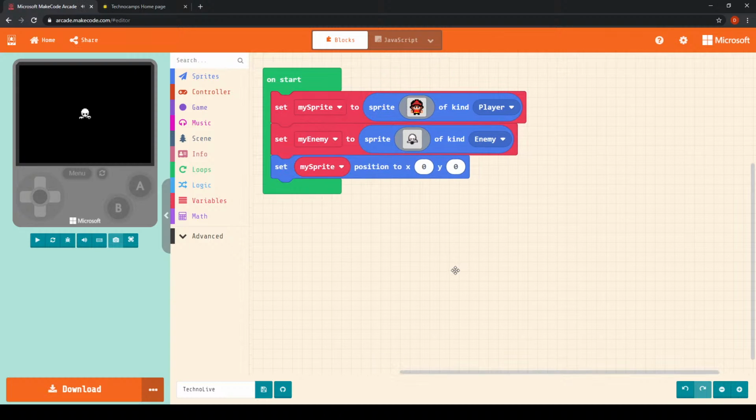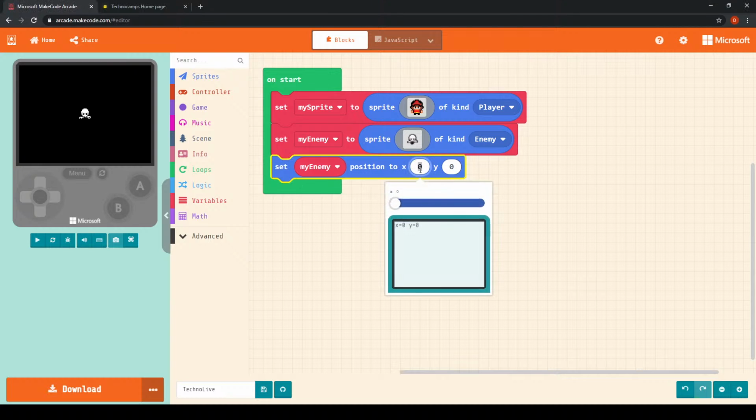If we drag that into there and change my sprite to being my enemy, we can then redefine the position that our enemy sprite starts. Of course we need to say that our enemy sprite starts in a slightly different place.